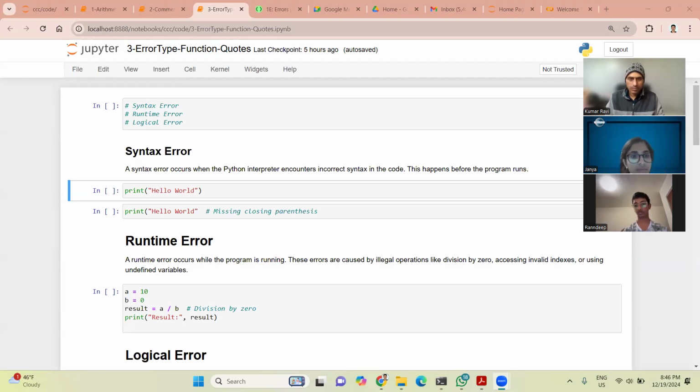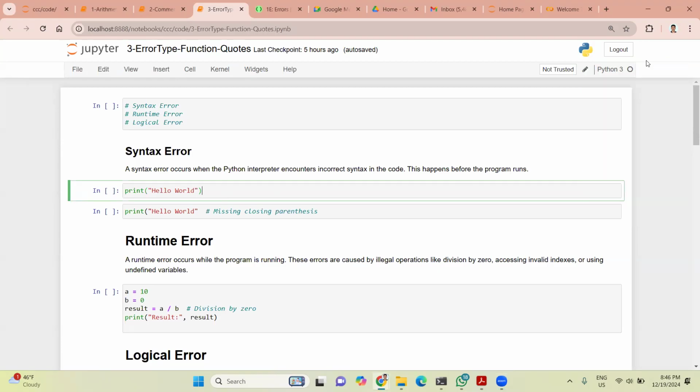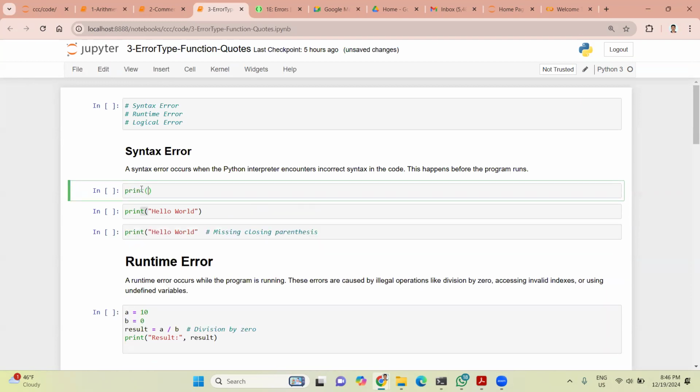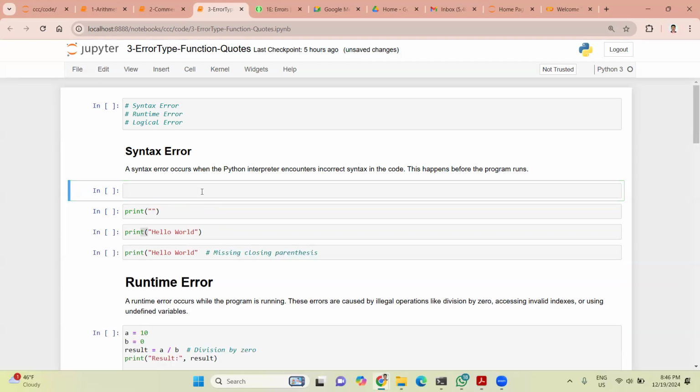Okay, so I'm stopping. What I was telling you that time was about syntax, right? For print, this is called the print function, or print statement. The syntax of this is: after print, we should have an opening bracket and a closing bracket. If we want to print some string, then that should be inside double quotes. So this is the syntax, the grammar of this Python print statement.